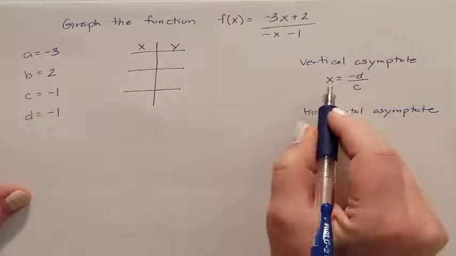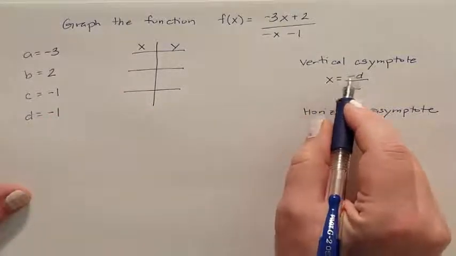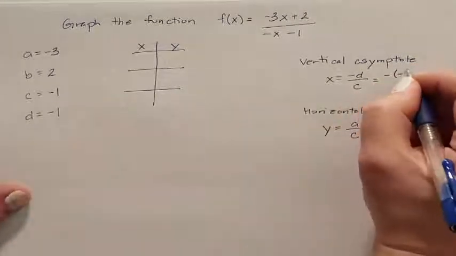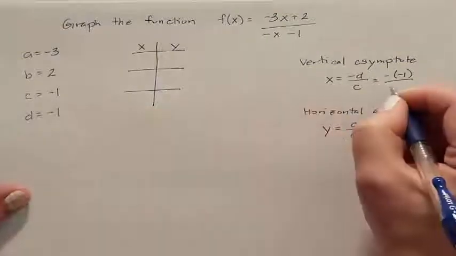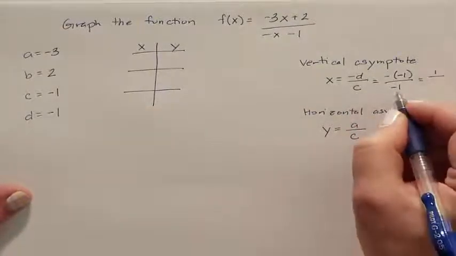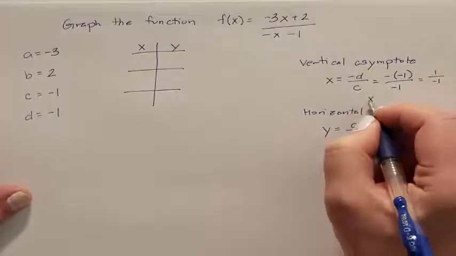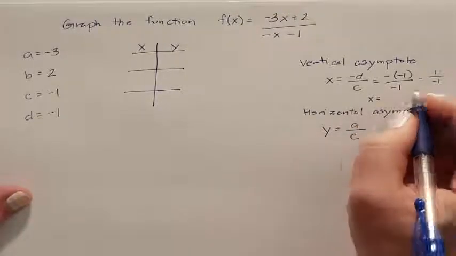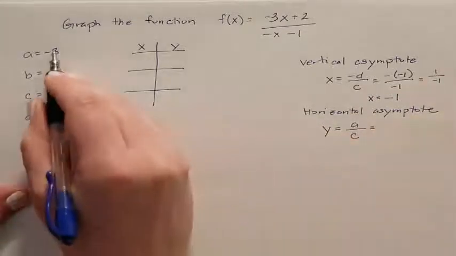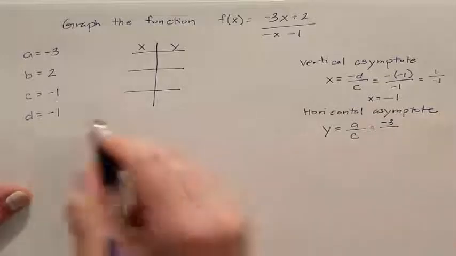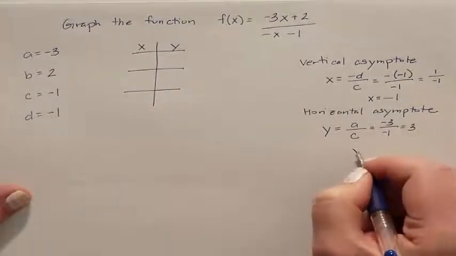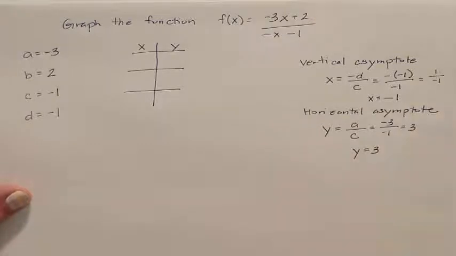My vertical asymptote is the equation x equals negative d over c. So here's my negative. Now I need d, which is -1, all over my c, which is also -1. Negative -1 is a +1, but the denominator is still -1. So my x is 1 divided by -1, which is -1. Now I need a divided by c. a is -3 and c is -1. -3 divided by -1 is +3. So my horizontal asymptote is y equals 3.